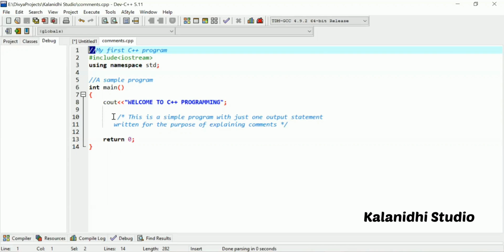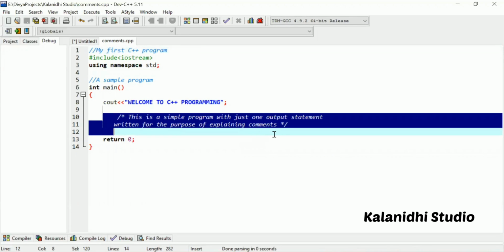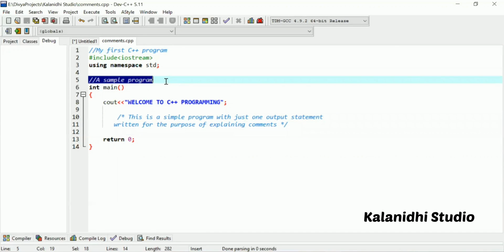across many lines. So you can see in my code, I have commented two lines by using the slash star and star slash and have also used double slashes to comment a single line. So in this way, you can comment any line to enhance the readability of the code or to understand the code better. So in the next session, we'll cover how to do input and output for the code.